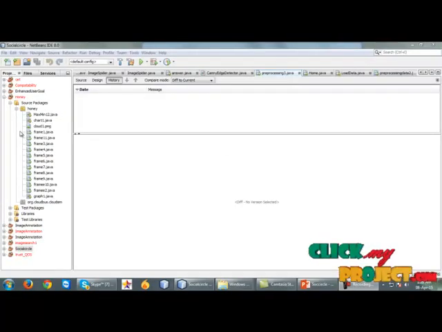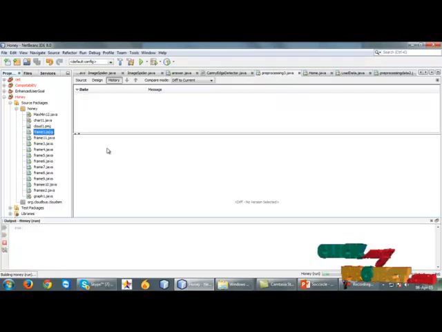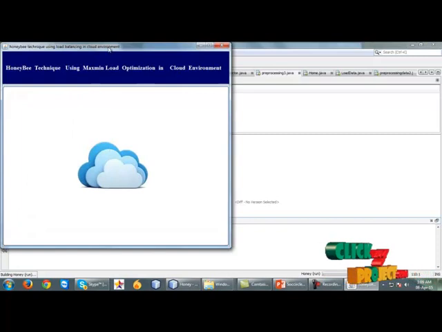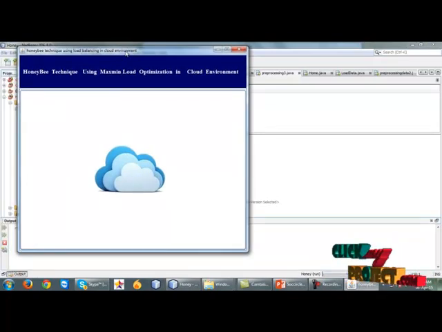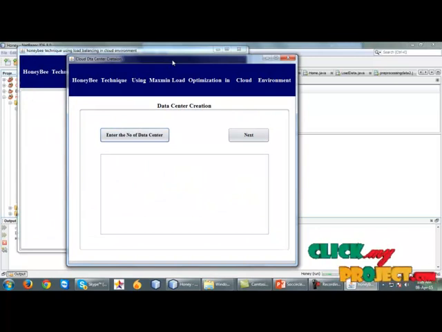Let us run our project. First we have to run the Frame.java, the Honeybee technique using maximum load optimization in a cloud environment, and after that we click the job. In this project we use the CloudSim tool. The CloudSim tool creates the data center, broker and virtual machines. In real time it is difficult to create the data center, virtual machines and broker, but using the CloudSim tool it is easy to create jobs, brokers, virtual machines and data centers.